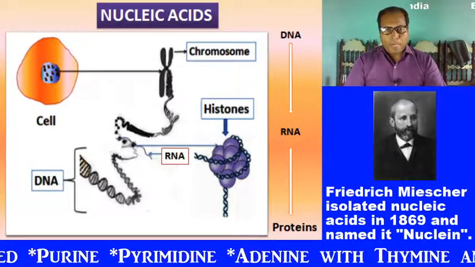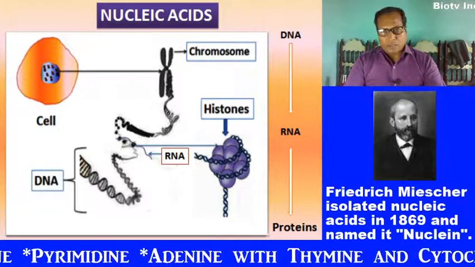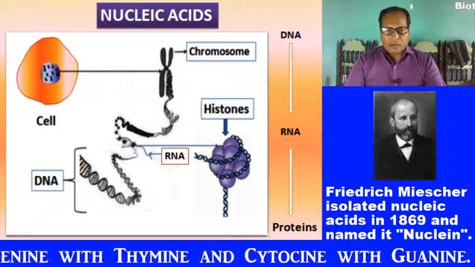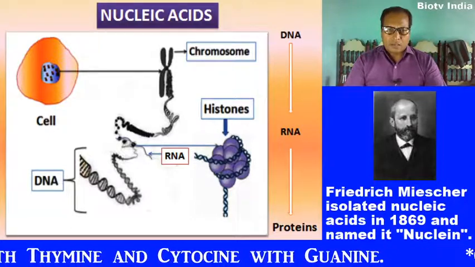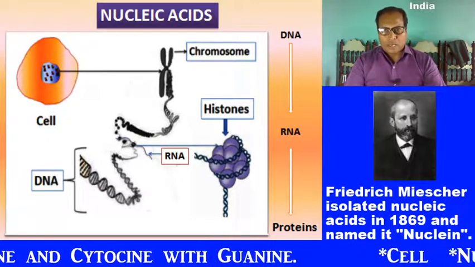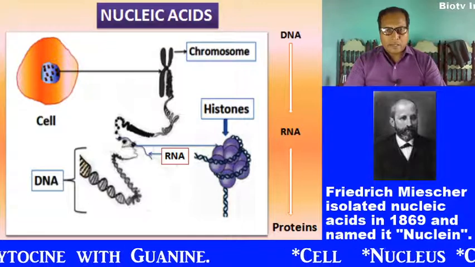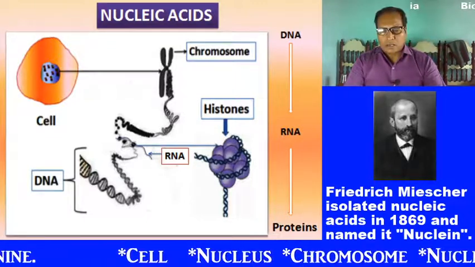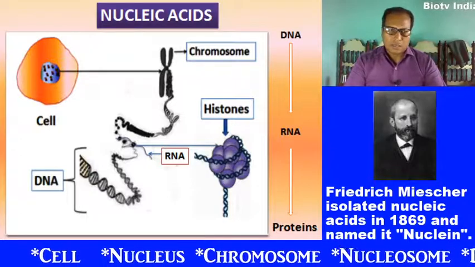Chromosome is a genetic vector which is responsible for carrying genetic material from one generation to another generation.